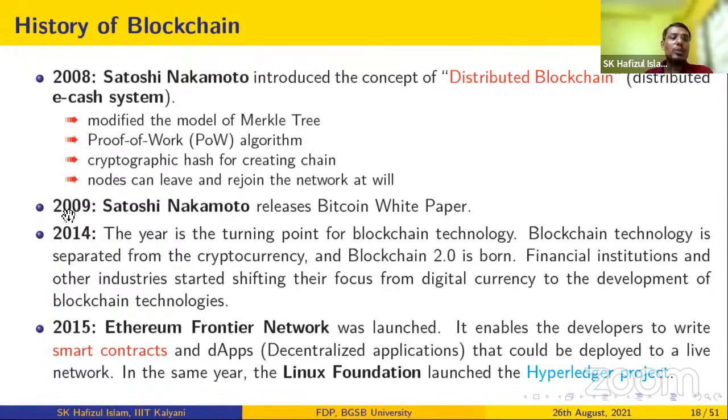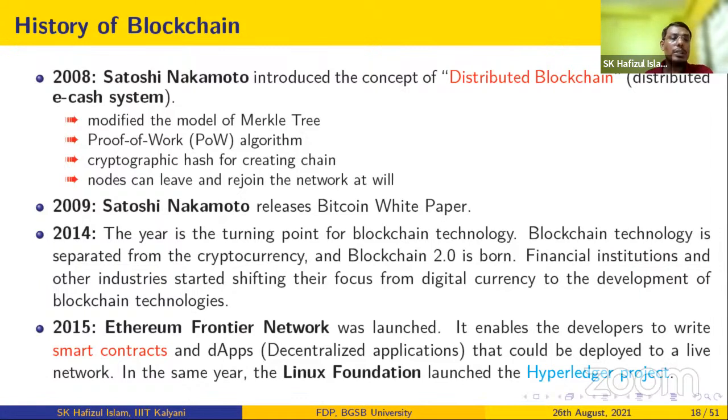Now, that means in 2009, Bitcoin starts working, right? So 2014 is a turning point of blockchain technology. Why? Because up to 2014, blockchain technology was only concentrated on the cryptocurrency network. How can we anonymously mine, that means compute the cryptocurrency, and then use the cryptocurrency anonymously? So blockchain technology was limited to cryptocurrency.